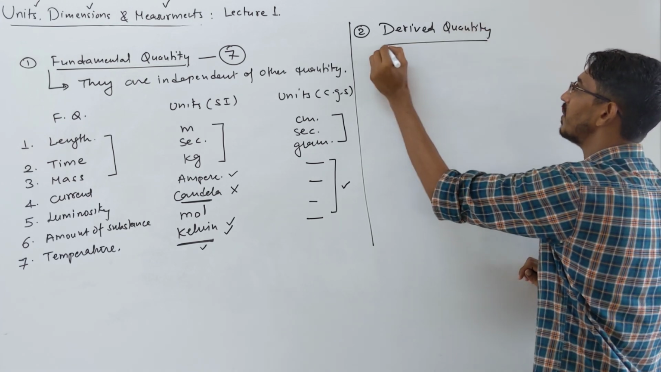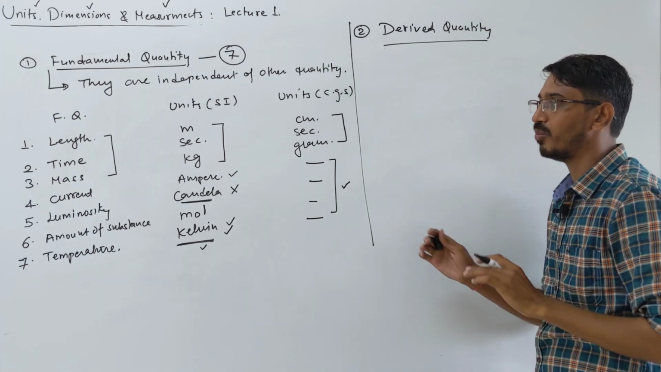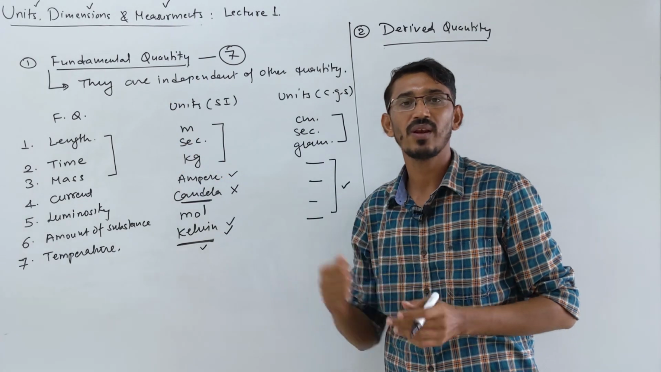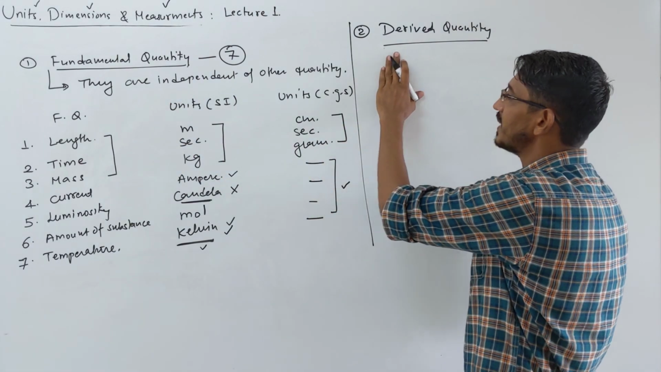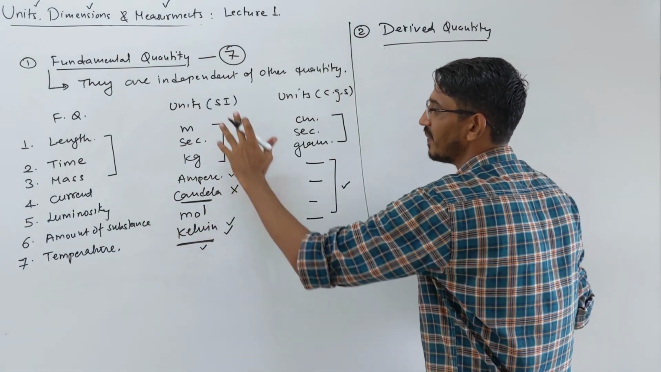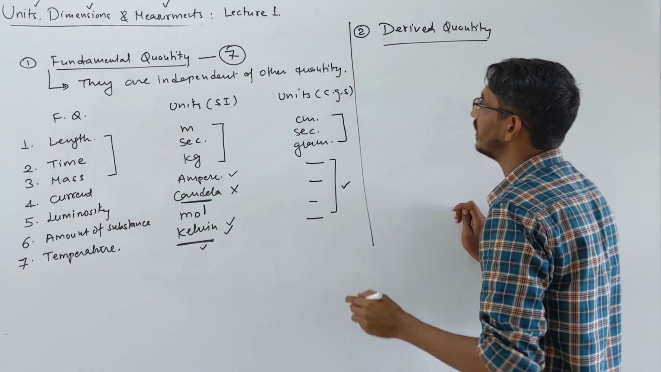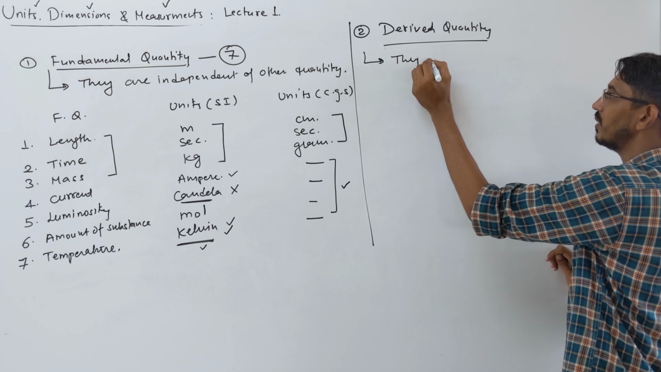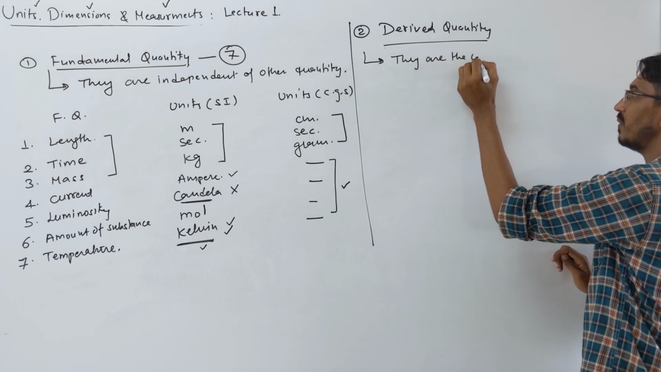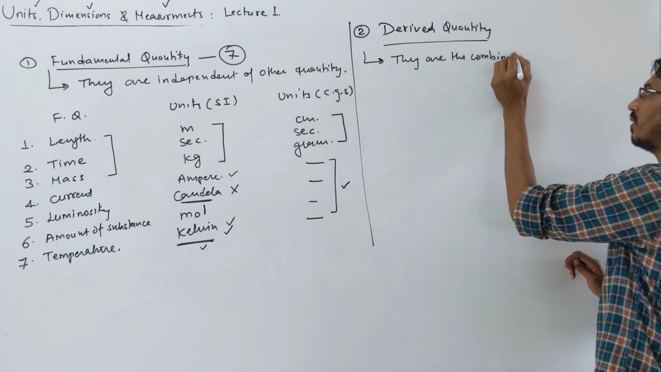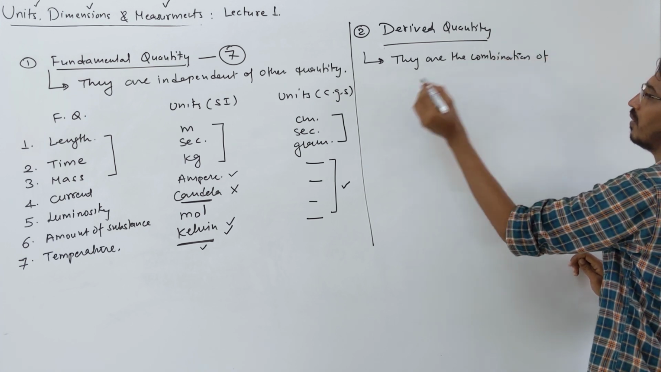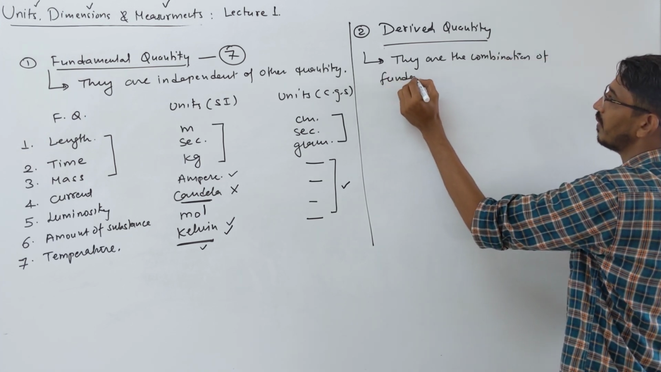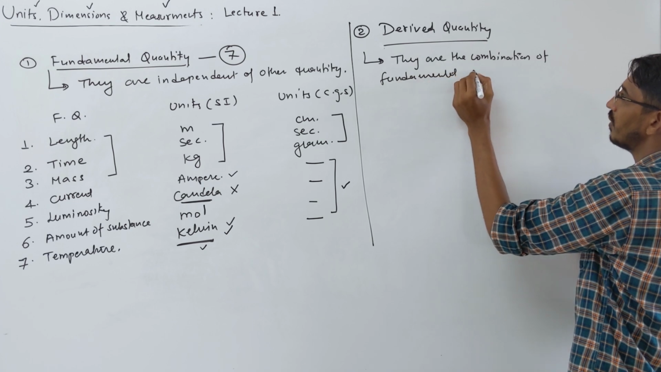The name itself says what they are. Derived means they are derived by a combination of what? Some fundamental quantities. So these are nothing but simply a combination of these 7 things we have here. In simple language, they are a combination of fundamental quantities.